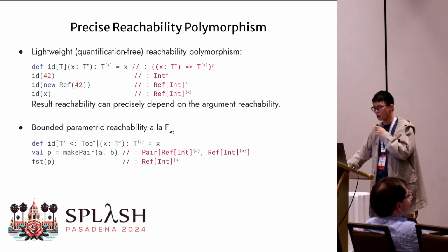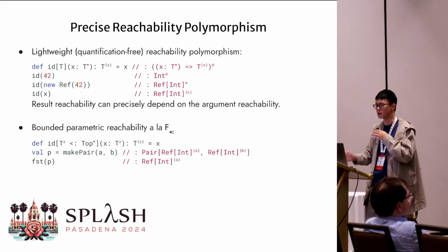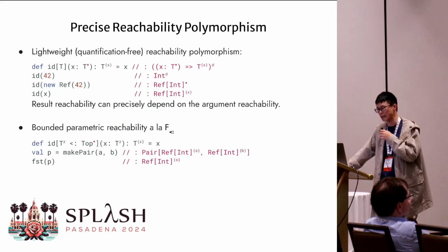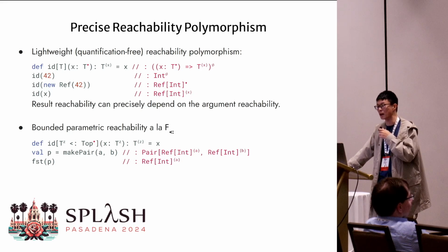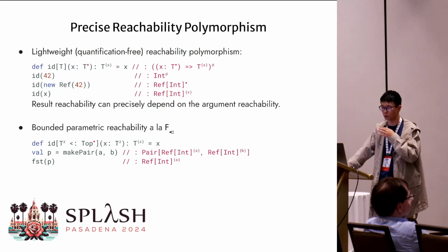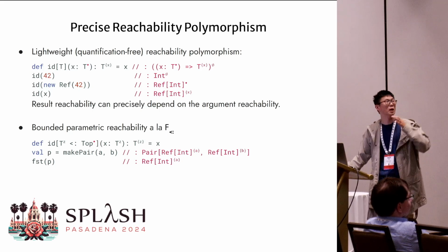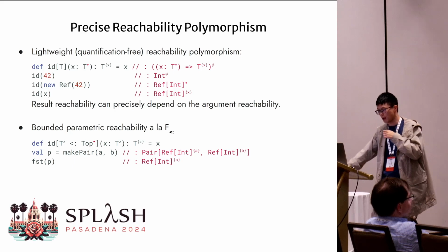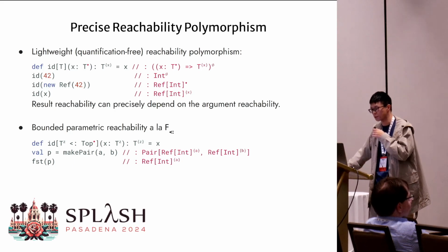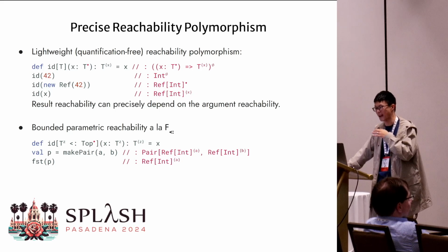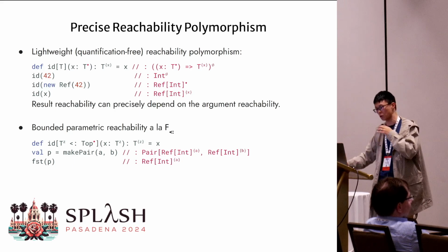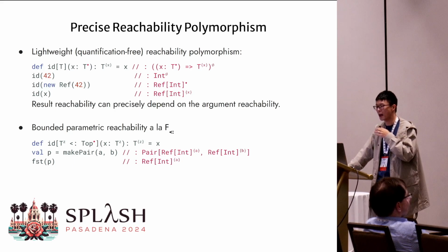The calculus has also been extended with bounded parametric reachability in the style of System F-sub. In this way, we can introduce an additional quantification variable for reachability, for example, the z variable here. This is very useful for expressing polymorphic data structures as well as reachability tunneling, as shown in this pair example down below, where we can build a pair and its component reachability are preserved after projecting the components of this pair.